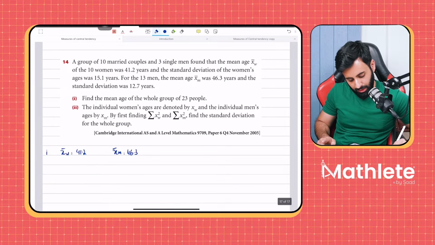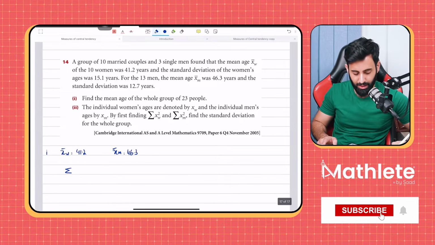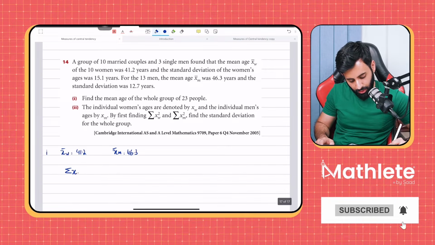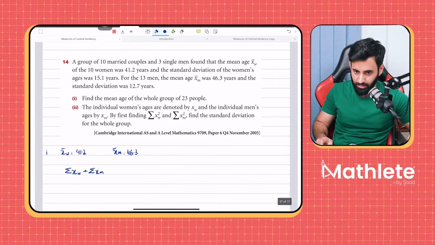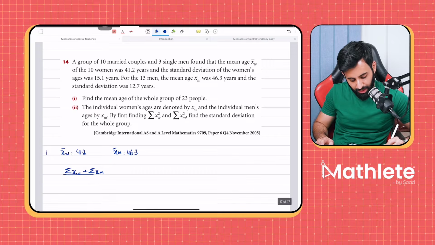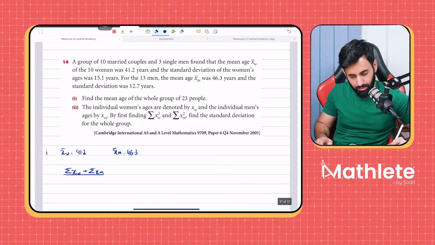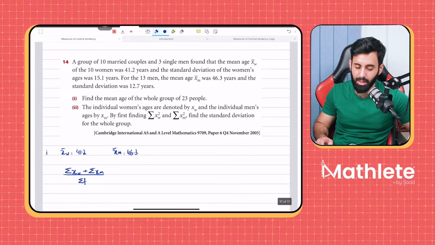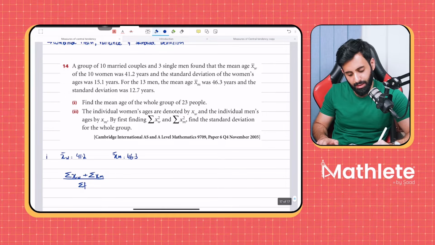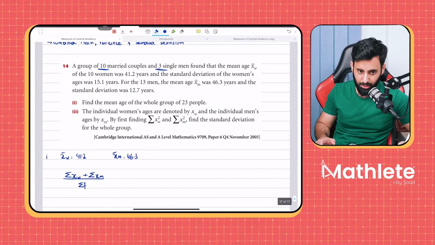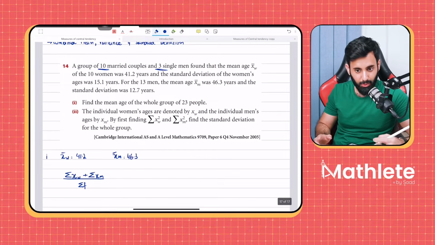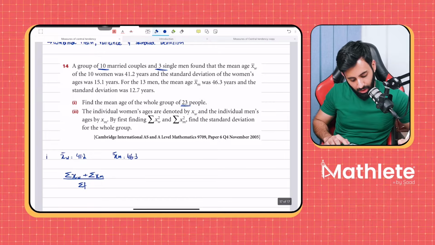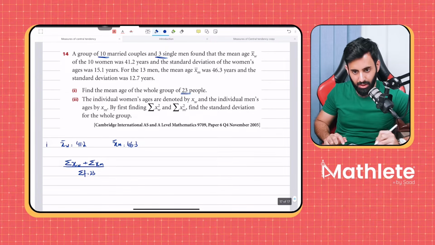Here's how I'm going to do that. First, I will find out the sum of all the ages of the women. To it, I will add the sum of all the ages of the men. Okay. And what will I divide it by? I will divide it by the total frequency. Okay, and how will I find out the total frequency? We have 10 married couples and 3 single men. So what is that equal to? 10 married couples means what, by the way? That means 23. Okay, it's given in the question also. So the total frequency is 23.